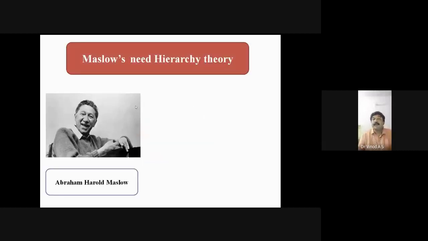And move to the next part. Our topic for discussion is Maslow's need hierarchy theory. So, this is the brief history of Abraham Maslow.